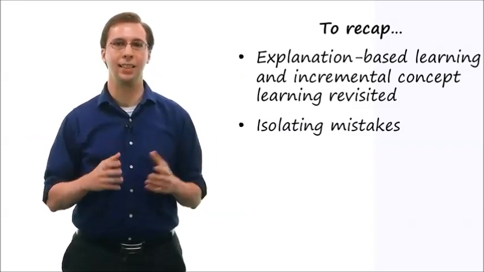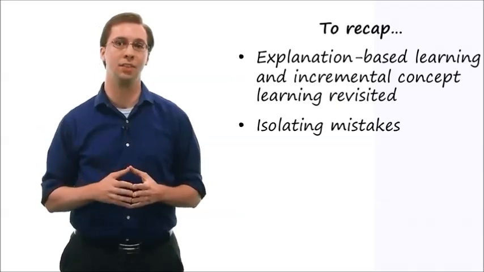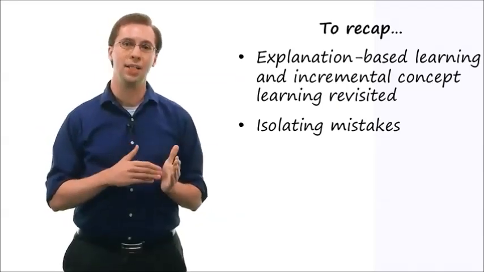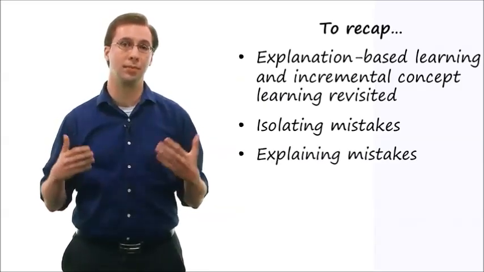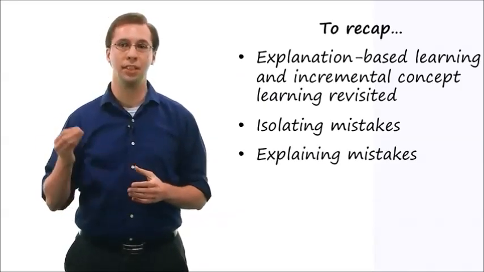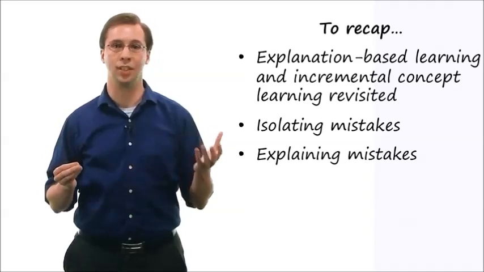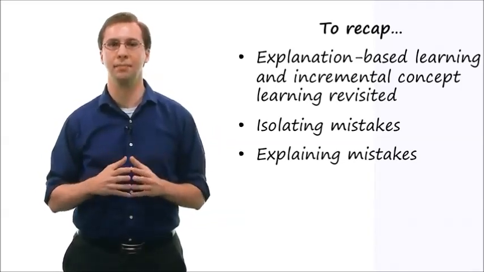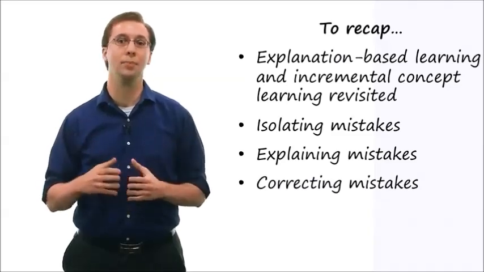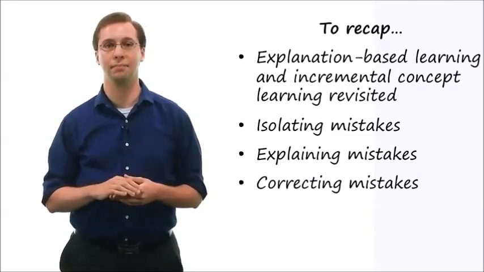We then talked about isolating mistakes. This was similar to our problem of diagnosis. Given a mistake, how do we narrow down our reasoning to find exactly where that mistake occurred? Then we talked about explaining the mistake. This is key both to building human-like agents and to enabling the agent to correct its mistake. Only by explaining the mistake can the agent correct it efficiently. And after those phases, correction becomes a much more straightforward task.